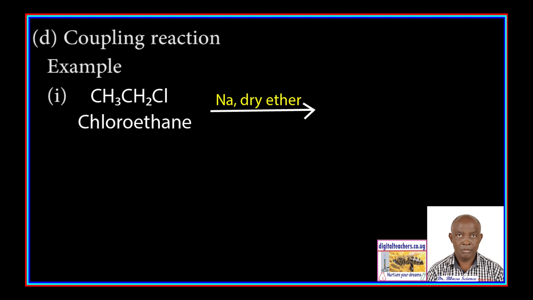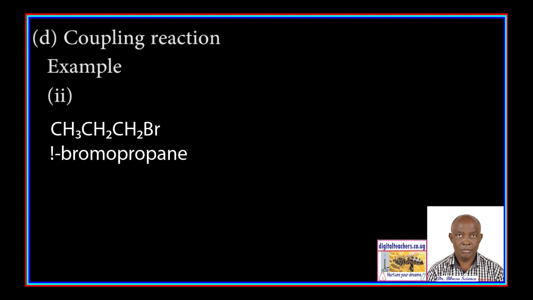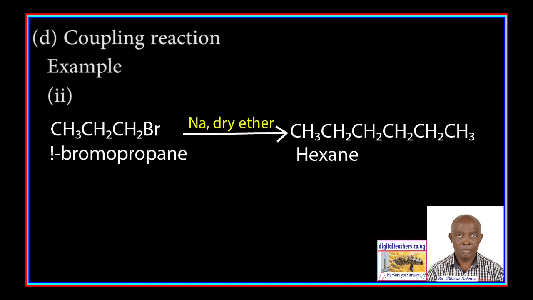For example, chloroethane couples in the presence of sodium and dry ether to form butane. 1-bromopropane couples in the presence of sodium and dry ether to form hexane.